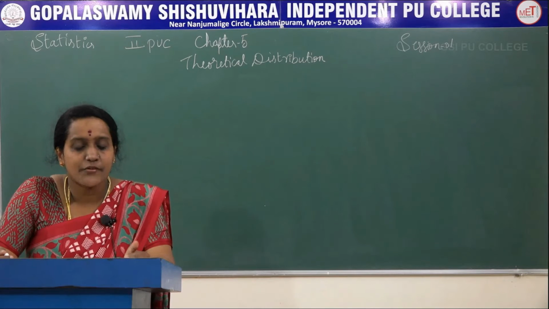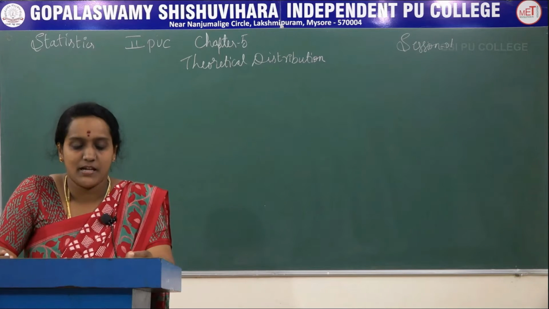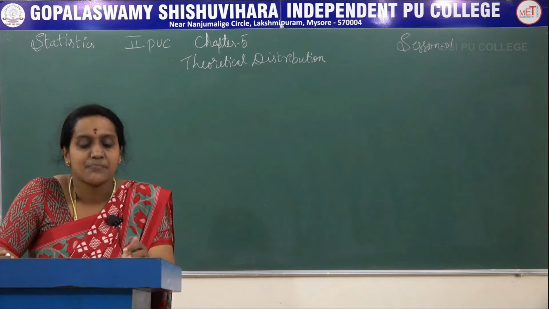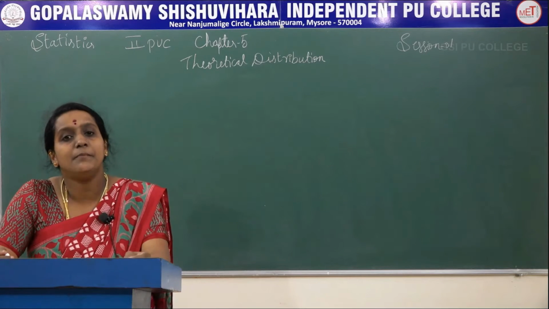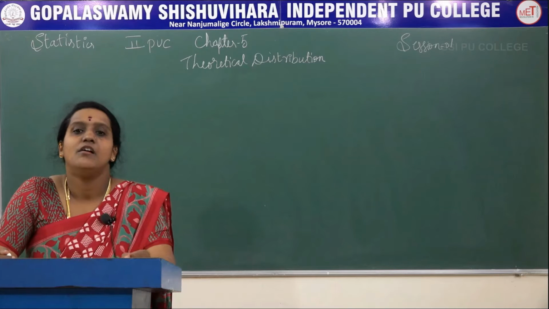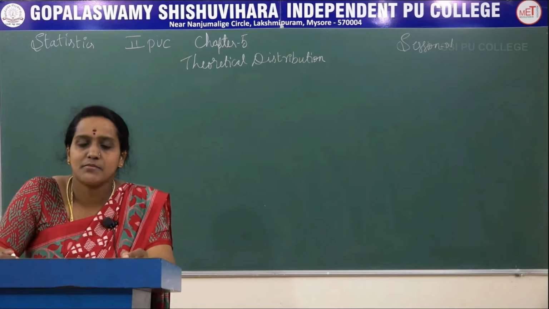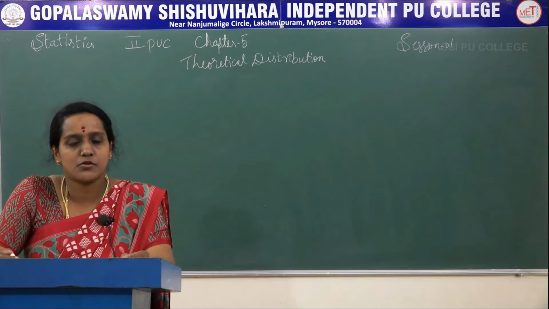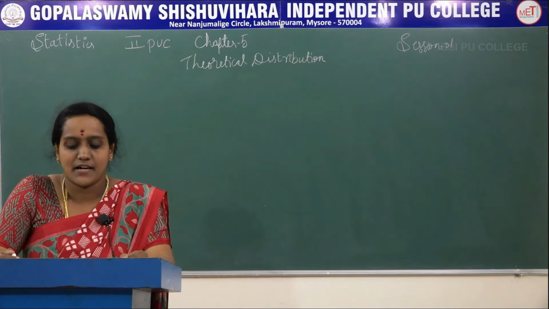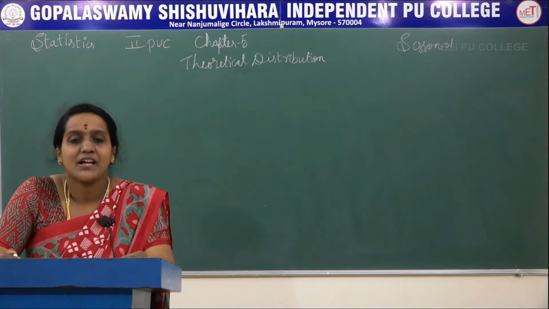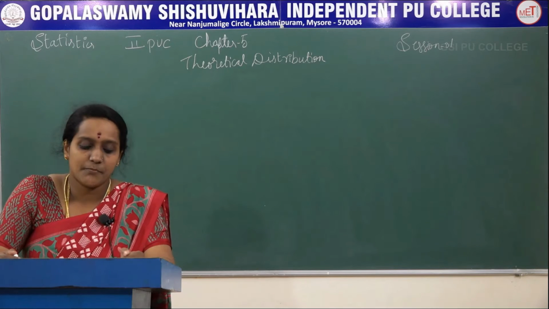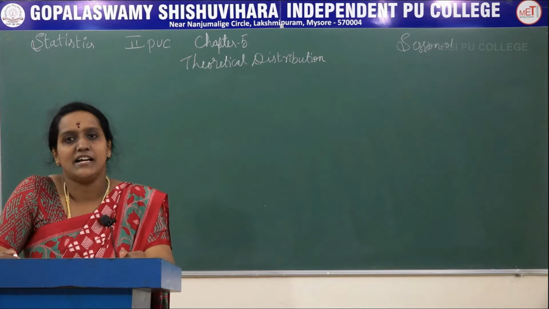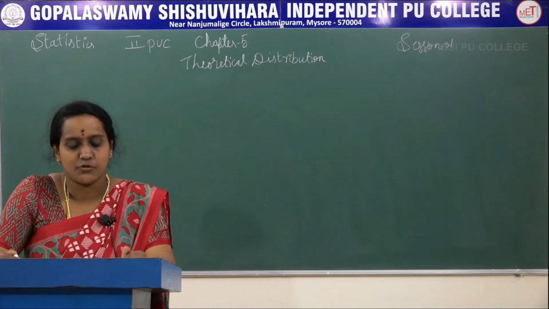The probability distribution of a discrete random variable is known as discrete probability distribution. We know what a discrete random variable and a continuous random variable are. If we have a probability distribution of a discrete random variable, that is our discrete probability distribution, and the probability distribution of a continuous random variable is known as continuous probability distribution.